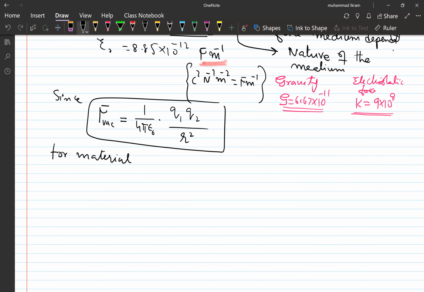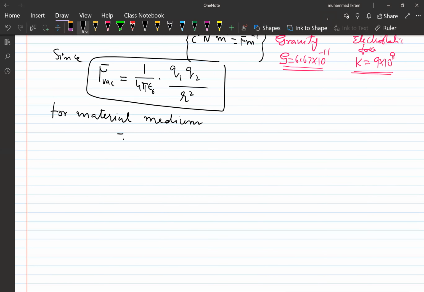For the material medium, how can we express this? For example, if there is a medium other than vacuum, for example air, between the two charged particles, then how can we write Coulomb's law? Coulomb's law will then turn into what?